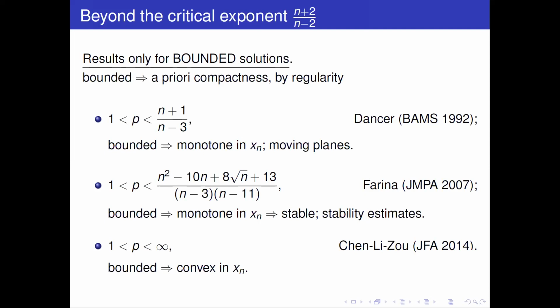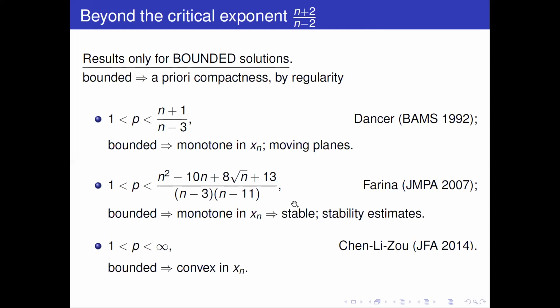And so through stability estimates, he showed that for p smaller than this exponent here, which is a little bit scary, but for people who work in stability, it's not something new, you have non-existence for bounded solutions. Let me show you that anytime a denominator here is 0 or negative, this dimension is covered. So Dancer's result covers dimensions up to 3, and Farina has no restrictions for dimensions up to